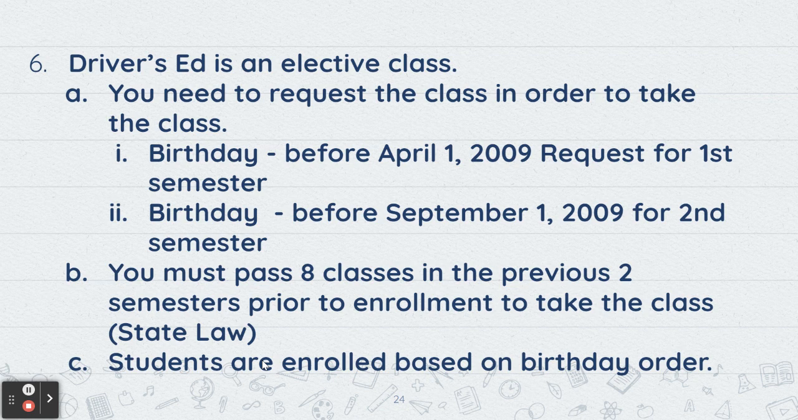You also need to know that you're going to have passed 8 classes in the previous 2 semesters prior to enrollment of the class. So if your birthday puts you on the list to get in for first semester of the 24-25 school year, you will have to have passed 8 classes total your entire sophomore year in order to stay in driver's ed for first semester. That is just a state law that we have to go by. That is not a Moline High School law. Also, we just enroll students based on when you request and what your birthday is. So that's how we do it.